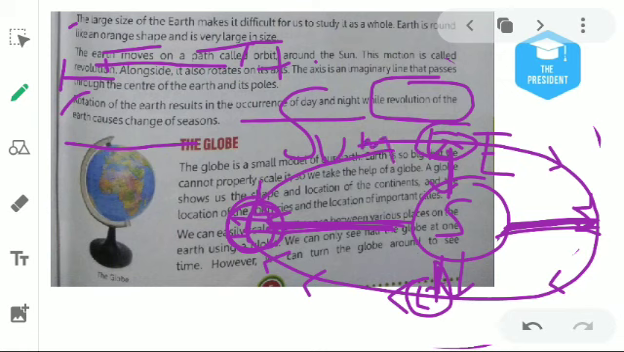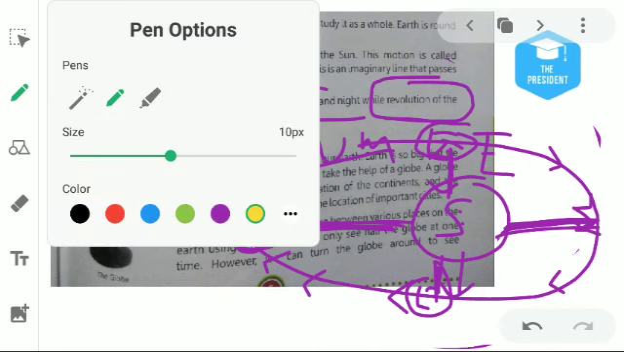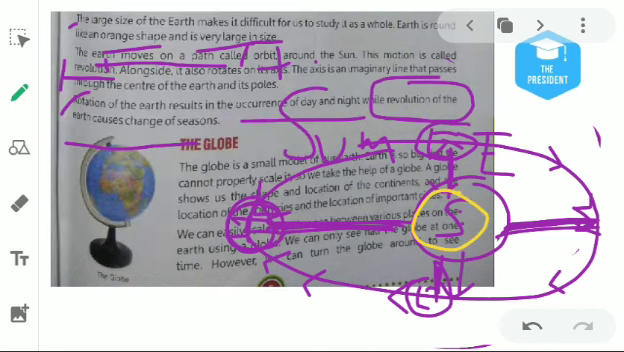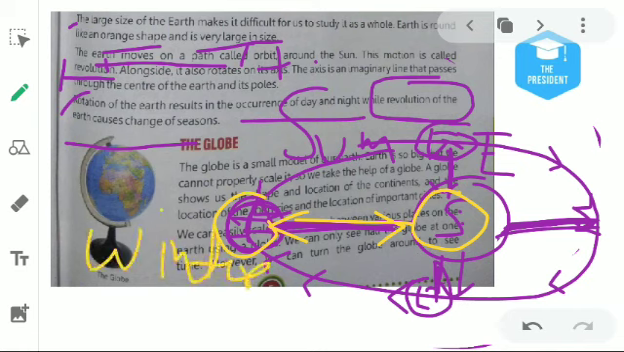We experience summer. And when the distance between the Sun and the Earth is higher, what will we feel on the Earth? We will feel winter. Understood?